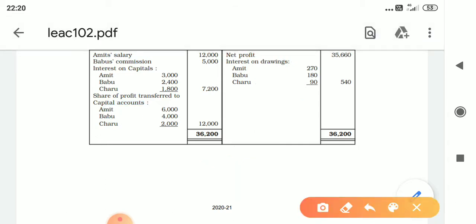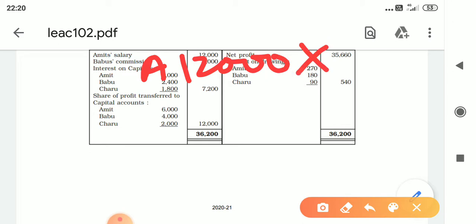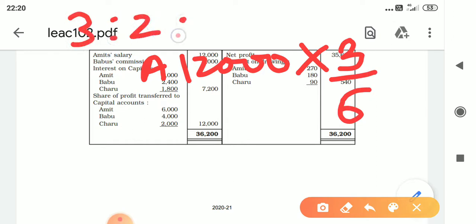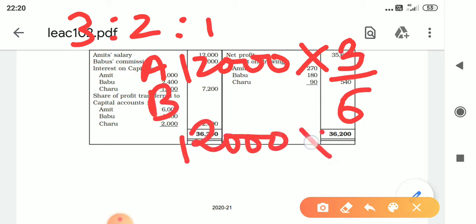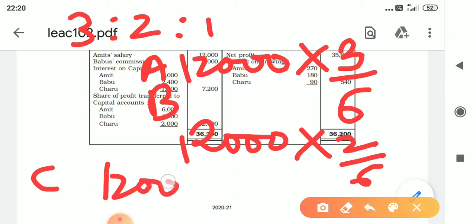Amit will get 12,000 into 3 by 6. How did I get 3 by 6? The ratio is 3:2:1. Babu's share is 12,000 into 2 by 6. And Charu's share is 12,000 into 1 by 6.